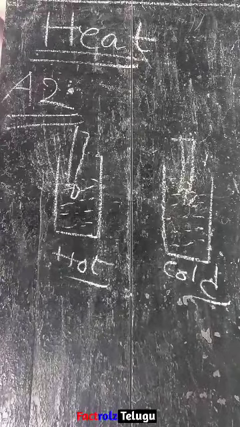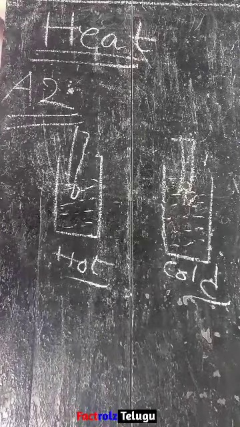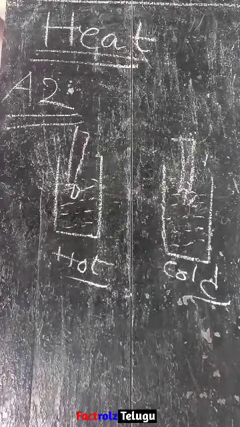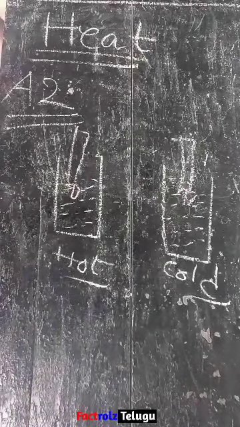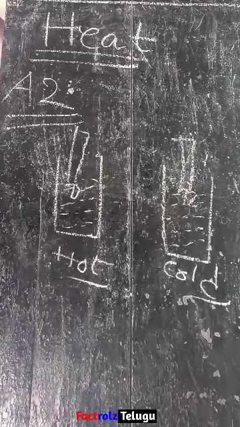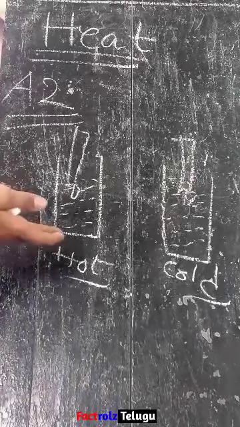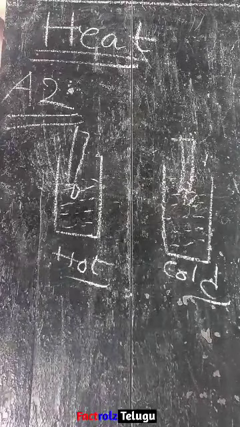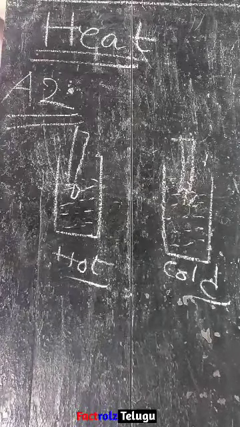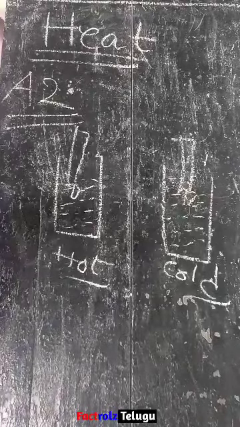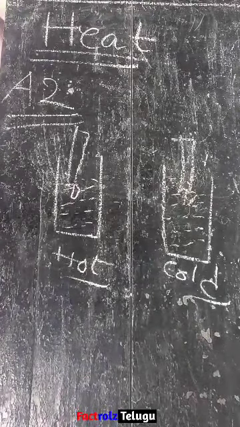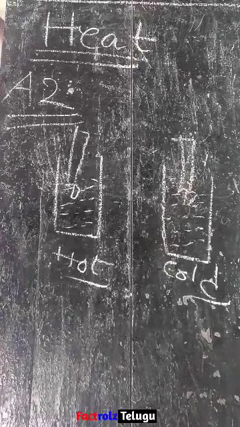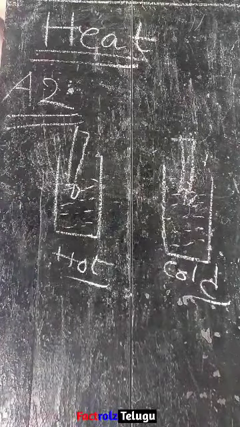So we know that bodies in contact achieve thermal equilibrium due to transfer of heat energy. When you kept the thermometer in the hot water, you observed that there is a rise in mercury level. Always the hotter substances will show the highest temperatures, and this happens because heat got transferred from the hotter body to the colder body, the mercury in the thermometer. Similarly, in the second case, you will observe that the mercury level comes down from its initial level because of heat transferring from the mercury to the cold water.